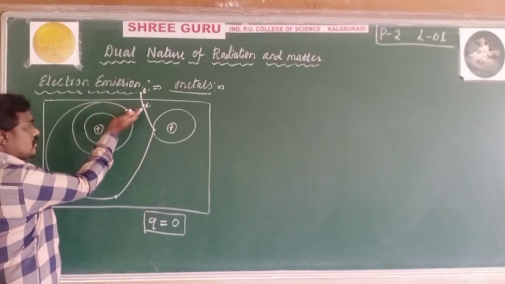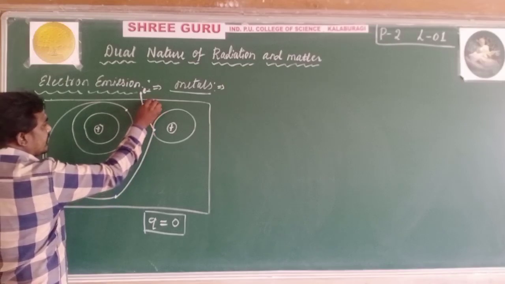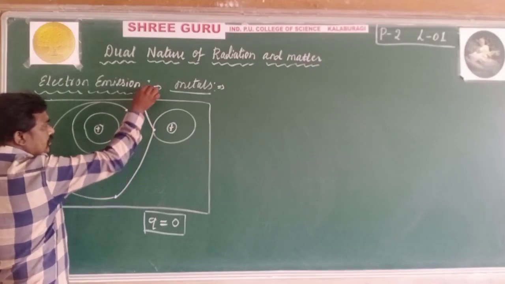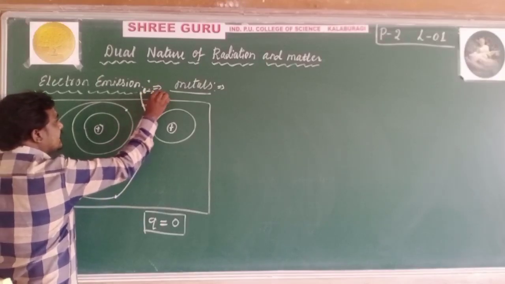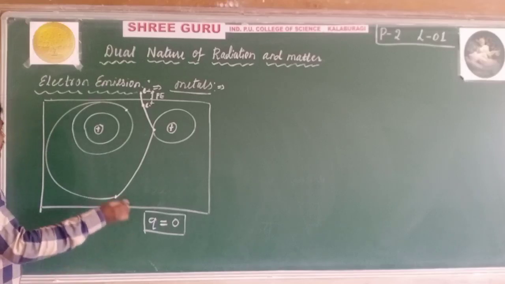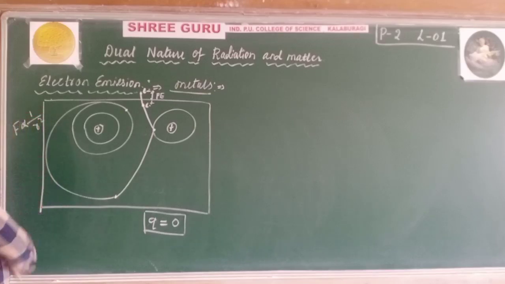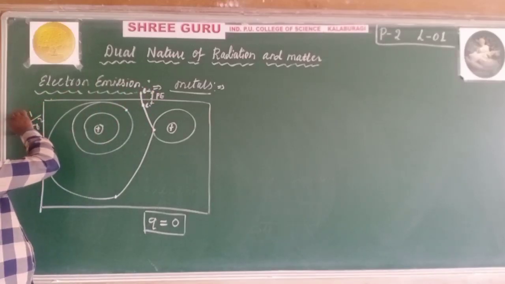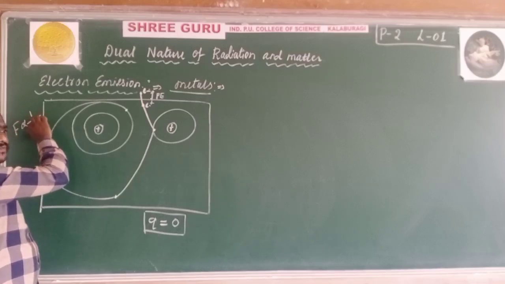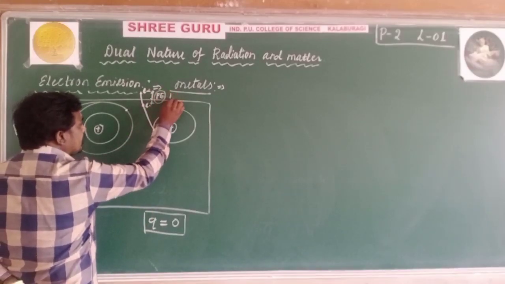If the electron comes out from this substance, it is negatively charged and the substance is positively charged, and this force of attraction we consider as a potential energy. The force of attraction is inversely proportional to distance, and this we call the potential barrier.